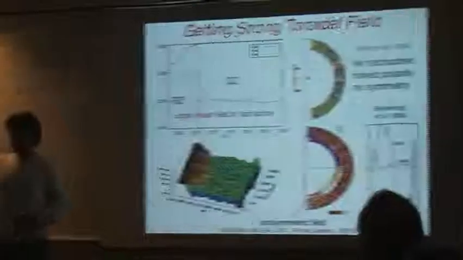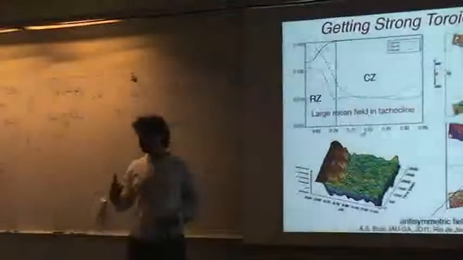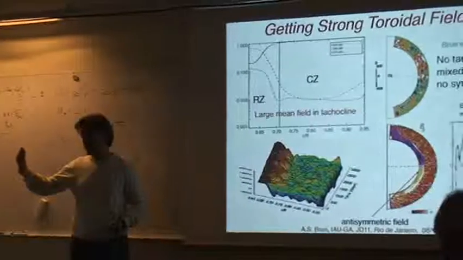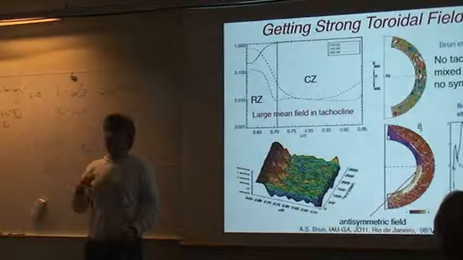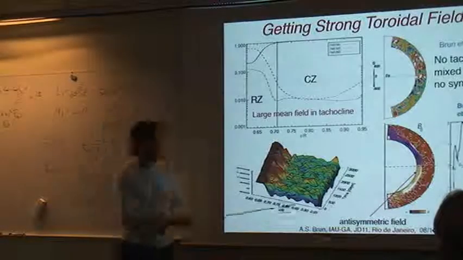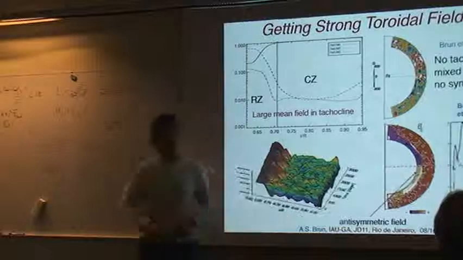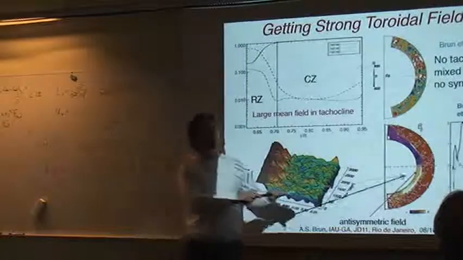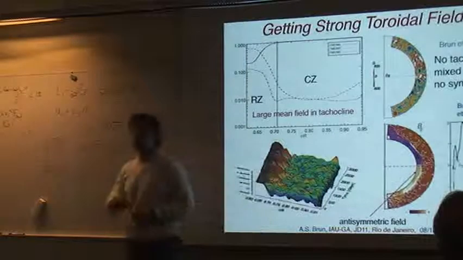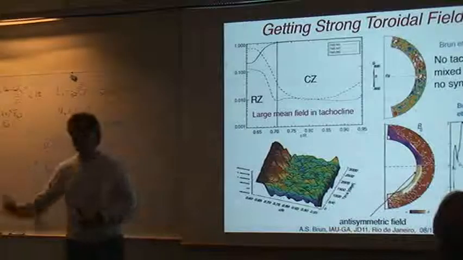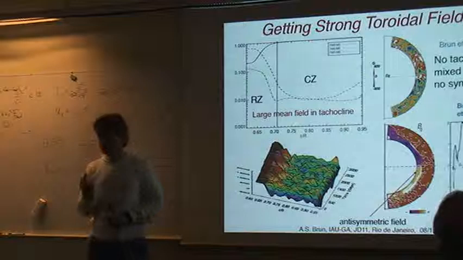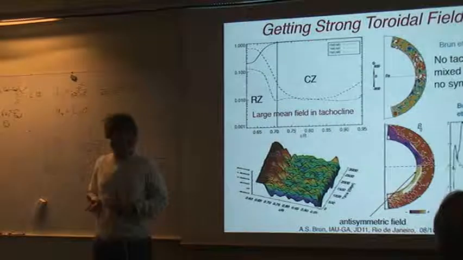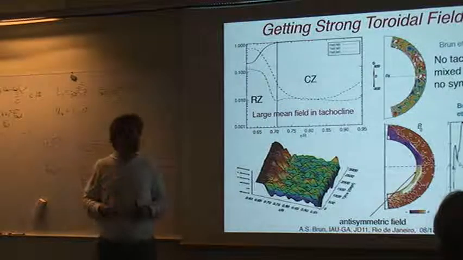Since the buoyancy of a magnetic layer is proportional to B squared, you are also limiting the buoyancy of your layer. And so I think that if we are able to compute the same kind of models, but by dropping the magnetic diffusivity in the radiative zone by a factor of 2 or 3 orders of magnitude, we will have stronger toroidal ribbons in the tachocline, and since it's proportional to B squared, they will perhaps become unstable and buoyant.